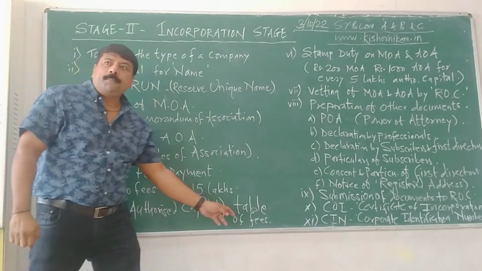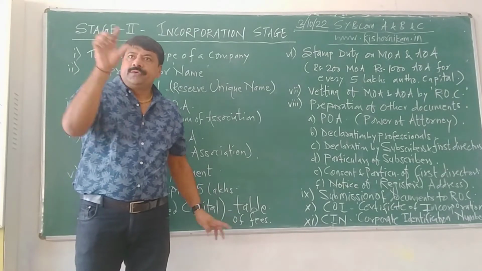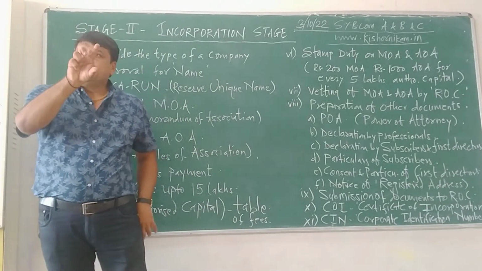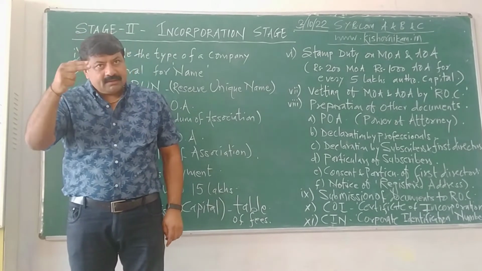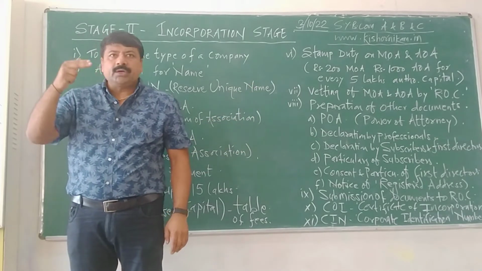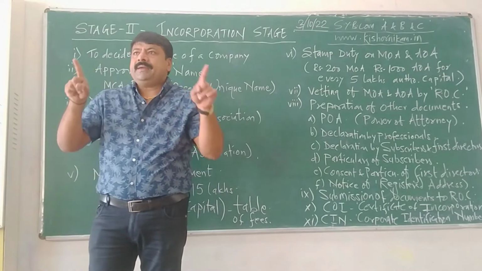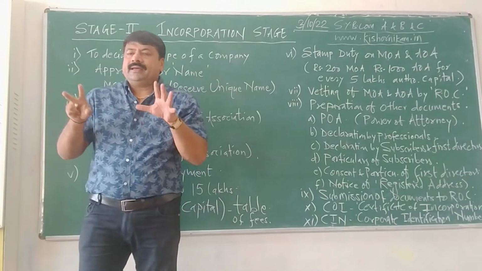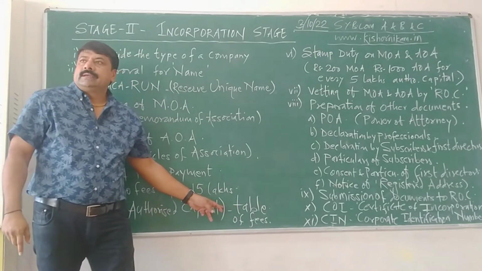But the table of fees you will have to write down in your answer. Fees up to 15 lakhs nil, fees from 15 lakhs to 50 lakhs, then fees between 50 lakhs to 1 crore, fees between 1 crore and above. This will be simplified in a table. That table you will have to write properly. Is that clear?